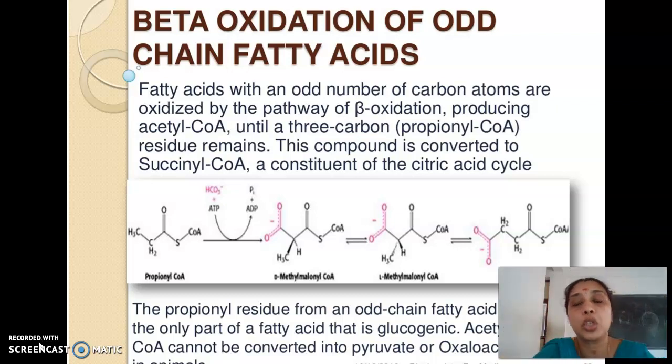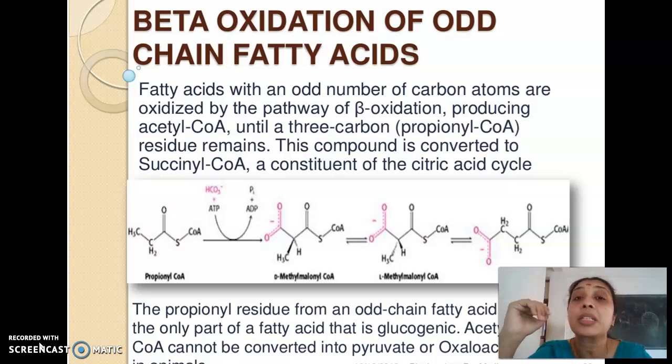even numbered carbon chain fatty acid oxidation. Now, there is a slight difference if there is a shifting from the even to the odd chain. So, there are dietary sources which can contain odd chain fatty acids. Of course, the diet primarily contains long chain fatty acids having even numbered carbon atoms. But there are diets which are rich in odd chain fatty acids.